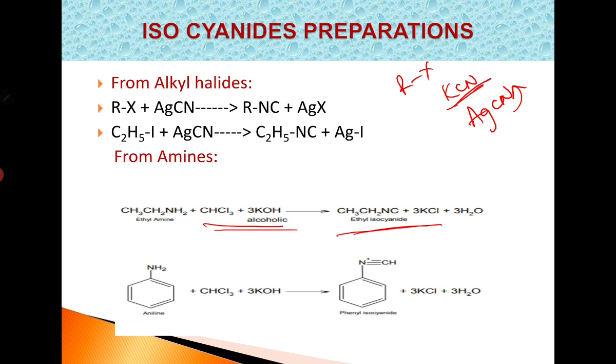This is the reaction of aniline with chloroform and KOH. The same reaction with aryl amines is called the carbylamine reaction or isocyanide test, which is used for the identification of aromatic primary amines. In this reaction, aniline gives phenyl isocyanide as the product. In this way, isocyanides are prepared from alkyl halides and also from amines.